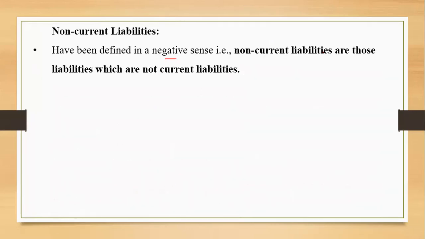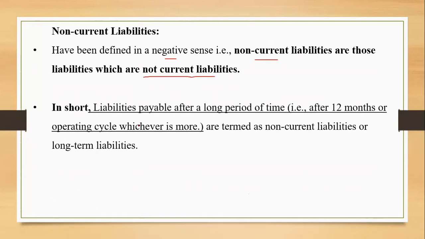Non-current liabilities are those liabilities which are not current liabilities. ठीक है? But when you talk about the time period, it is to be paid beyond that 12 months. In short, the liabilities payable after a long period of time, that is after 12 months or operating cycle, whichever is more, are termed as non-current liabilities or long-term liabilities.